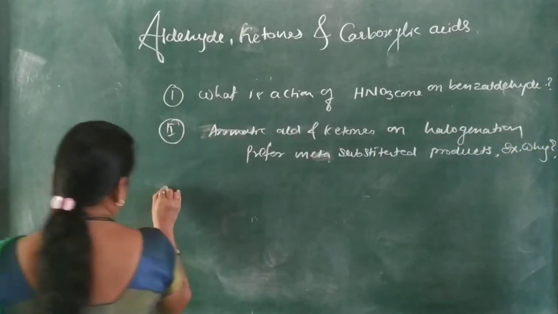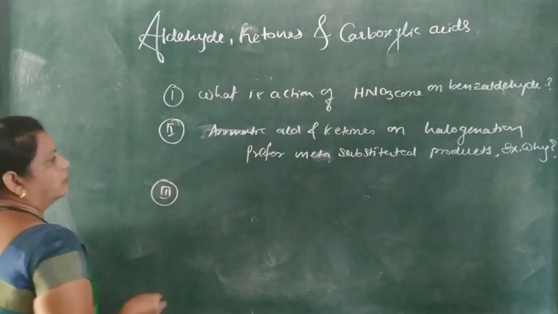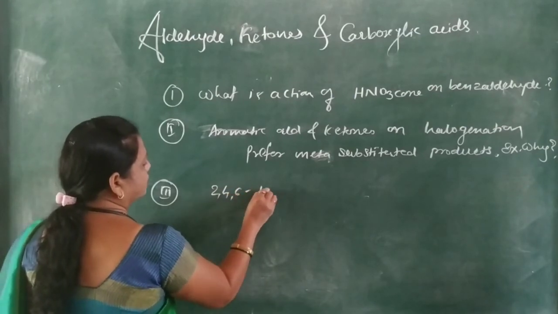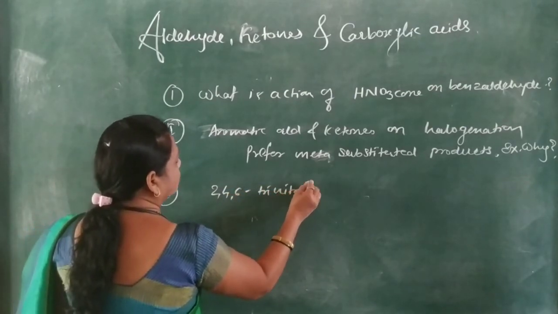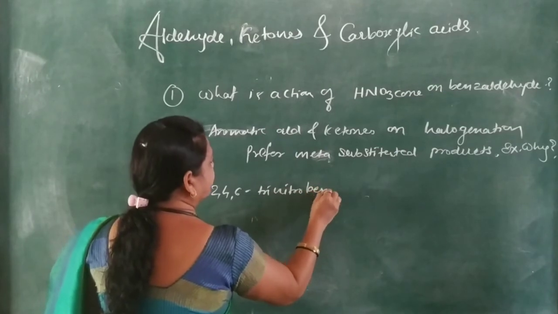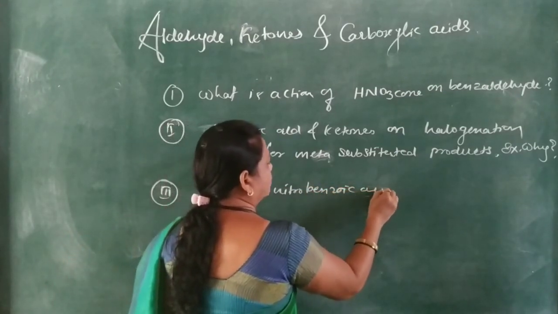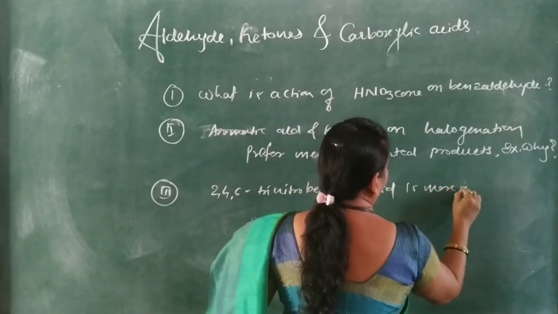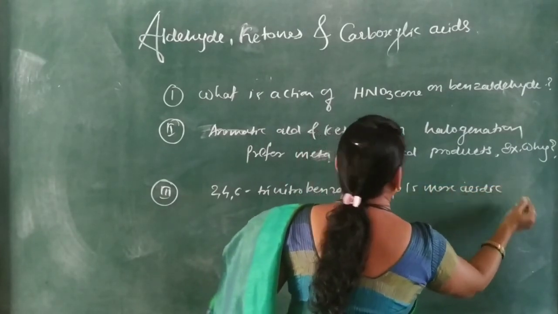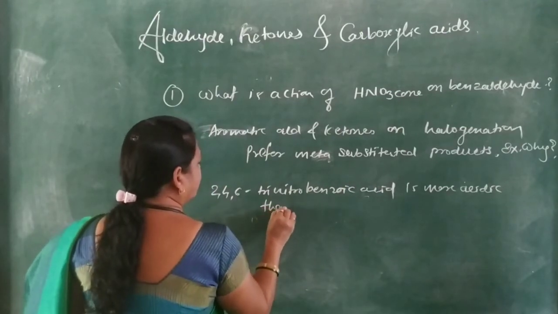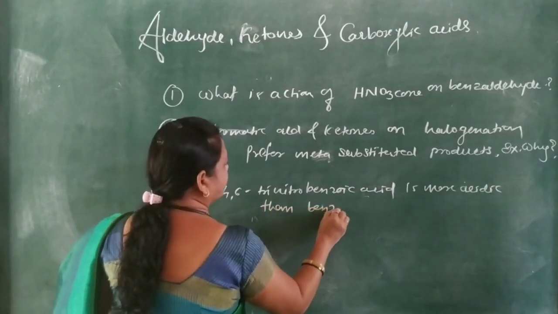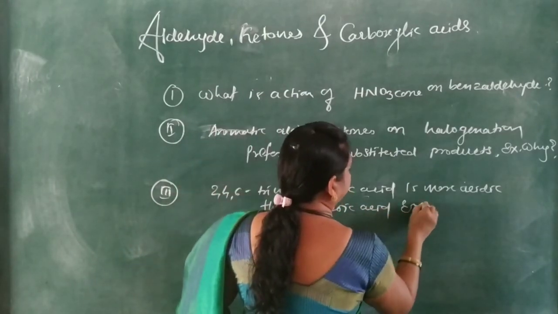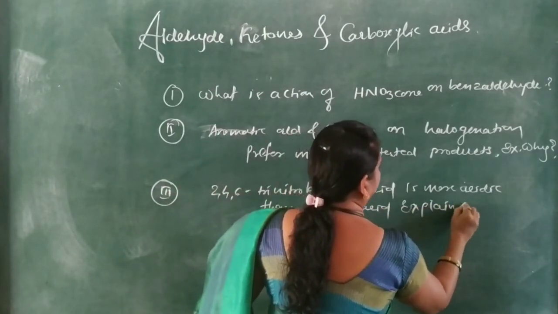Explain why. Then third, 2,4,6-trinitrobenzoic acid is more acidic than benzoic acid. Again, explain why.